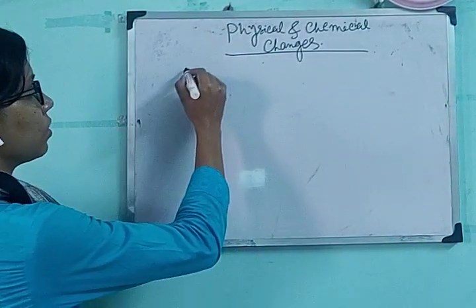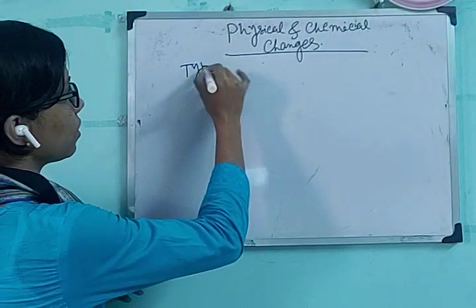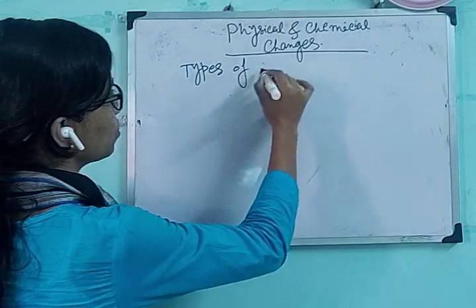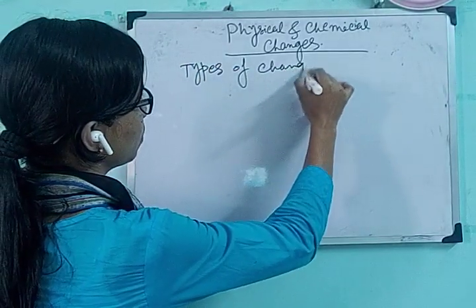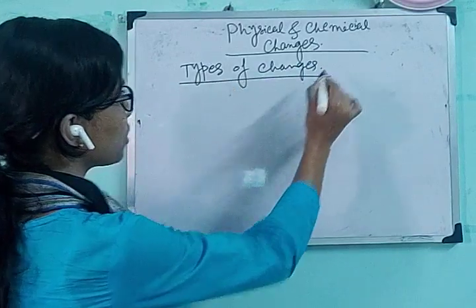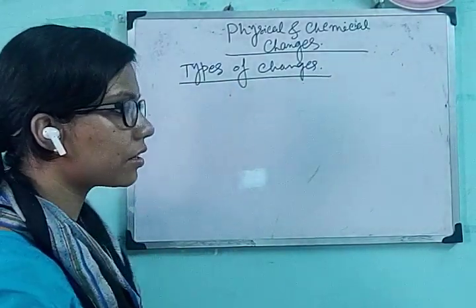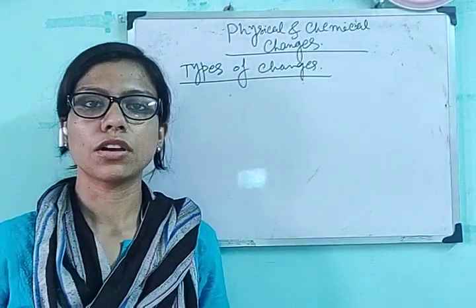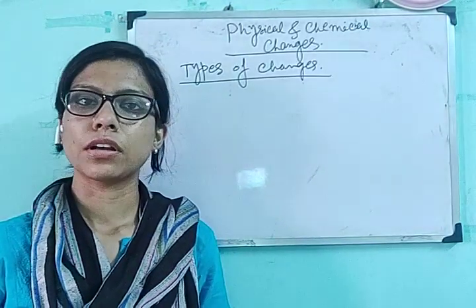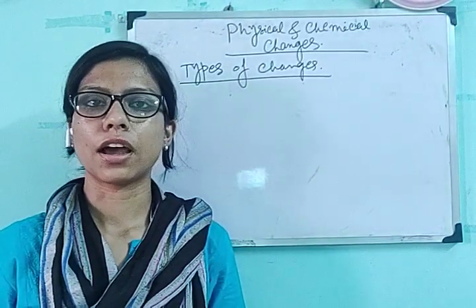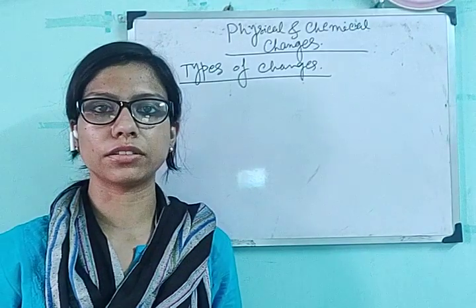So the first point is types of changes. I have explained three types of changes, that is slow change, fast change, man-made change, natural change, and periodic change, non-periodic change.